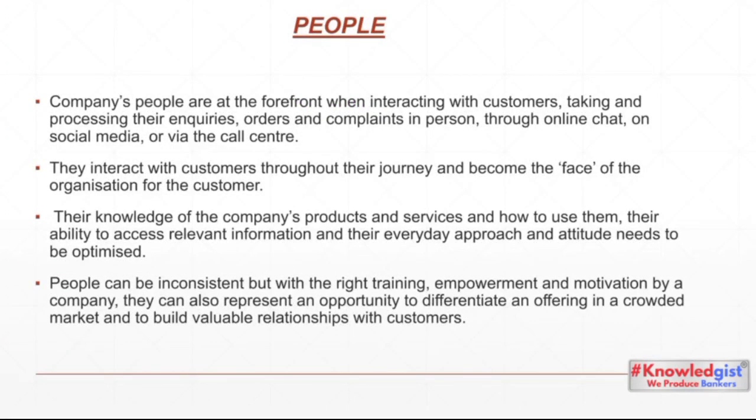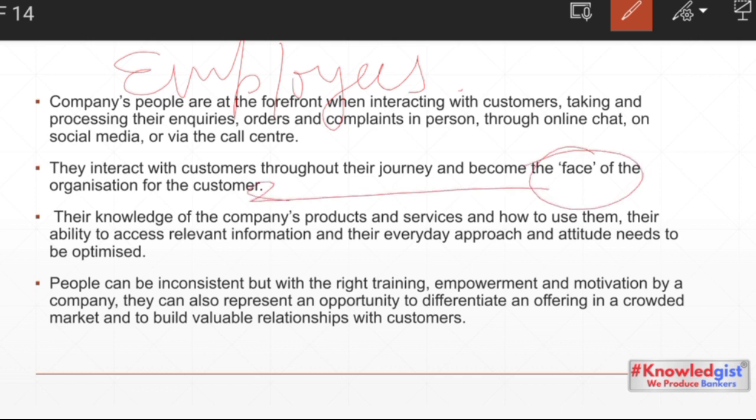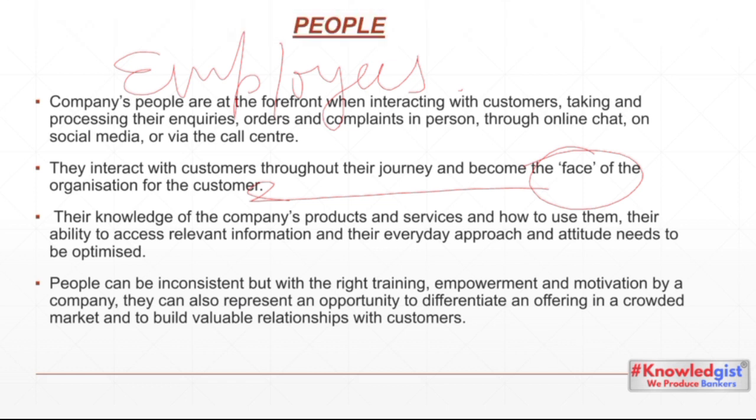Moving on, the next is people. Here, don't get confused with the term people. Please mark my words: with the term people, we are talking about the employees of the company, those who are directly or indirectly in connection with the consumers. Actually, they are the face of the organization, those who will deal with the customers, directly or indirectly. So the fifth P of marketing tells you about the people, the employees of the company who will interact with the customers of the company.